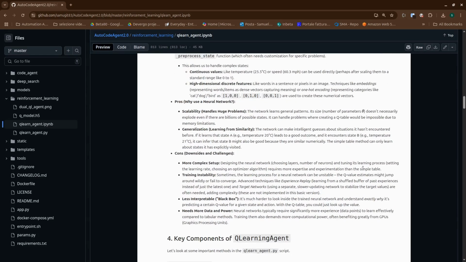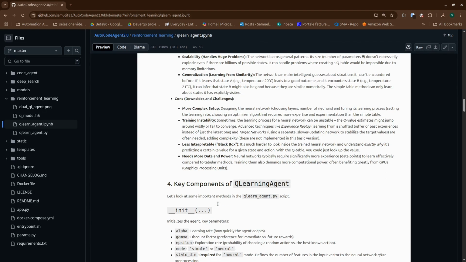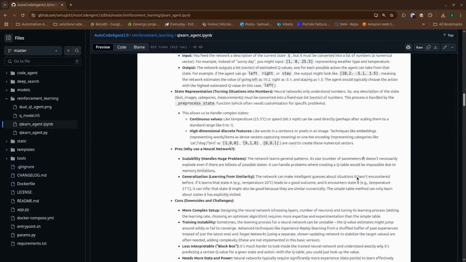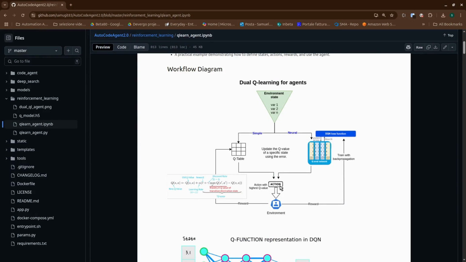Its cons: it's more complex to set up and tune, can sometimes be unstable during training, requiring techniques like experience replay, not in this basic version, and is less interpretable. It's harder to see why it chose an action. It also typically needs more data and computational power. So that's the core idea behind the new RL agent. A flexible learner that can use either a simple table or a powerful neural network to figure out the best actions based on experience. Okay, theory is great, but how does AutoCodeAgent actually use this new RL agent?